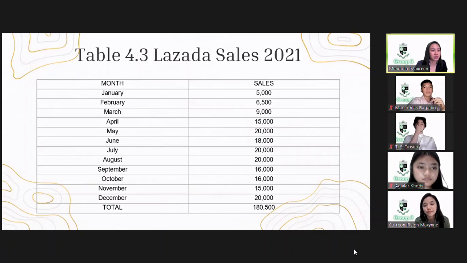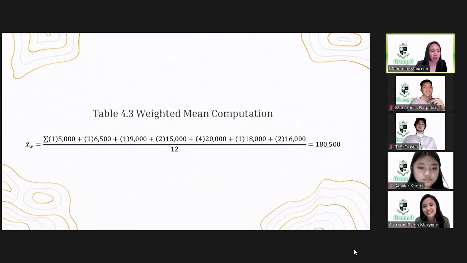Table 4.3 Lazada sales. The business is about nuts or peanuts. The total sum of sales of nuts in a year is 180,500 pesos. The business owners in Lazada prefer to give some discounts, sales, and add-on deals with some of their vouchers to retain their loyal customers. The owner also gives some codes for their consumers to have a little discount from them as a sign of appreciation.